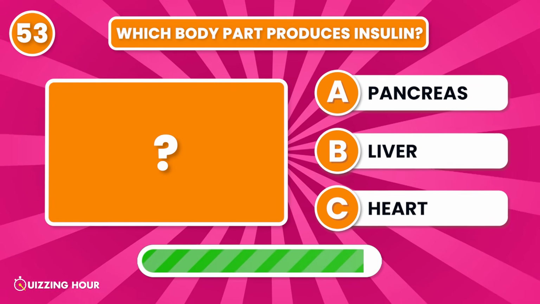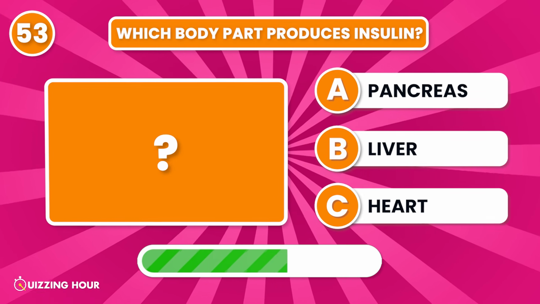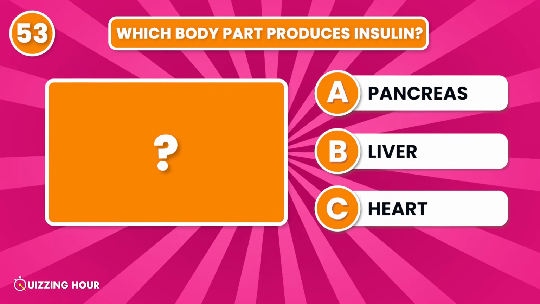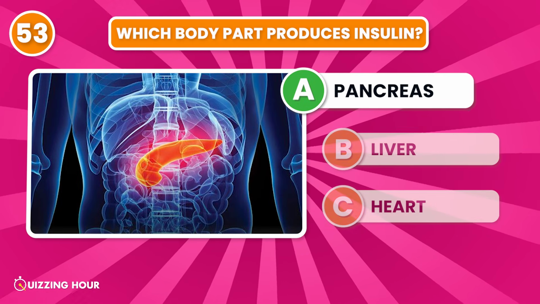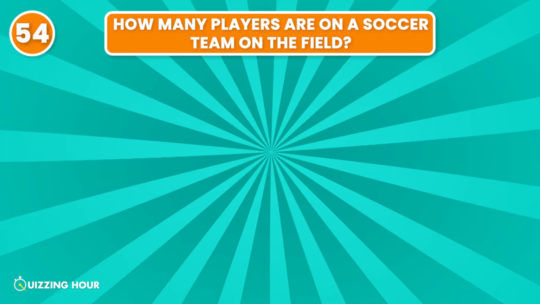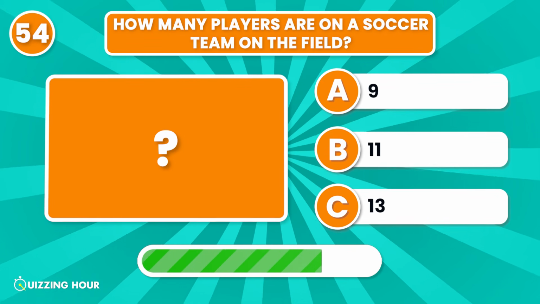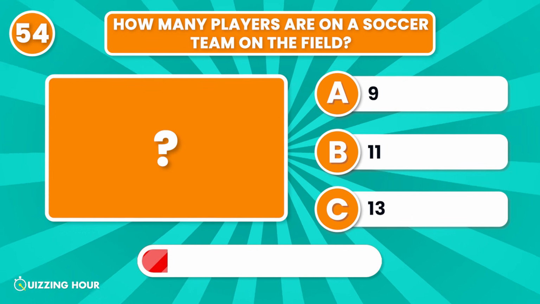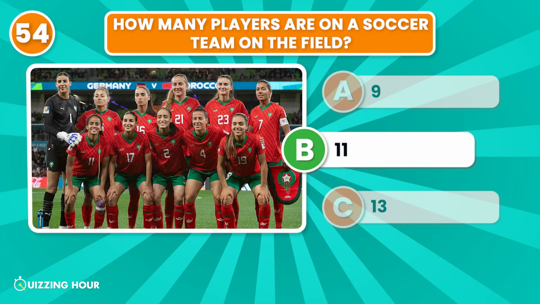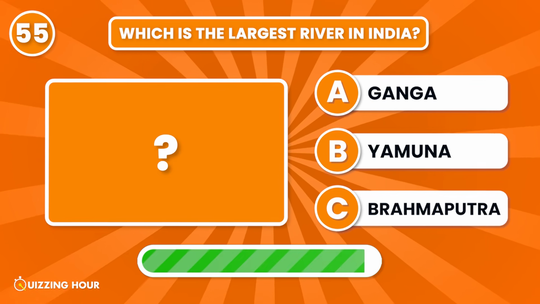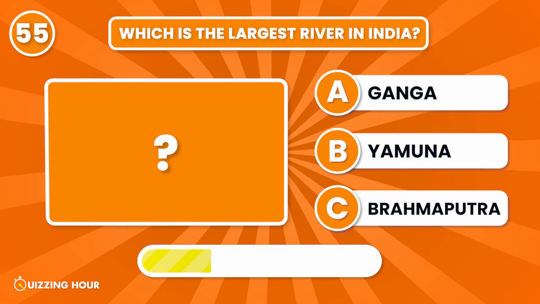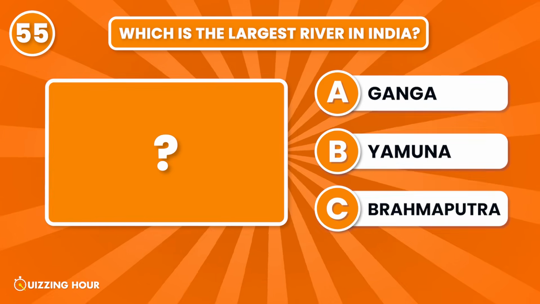Which body part produces insulin? Pancreas. How many players are on a soccer team on the field? 11. Which is the largest river in India? Ganga.